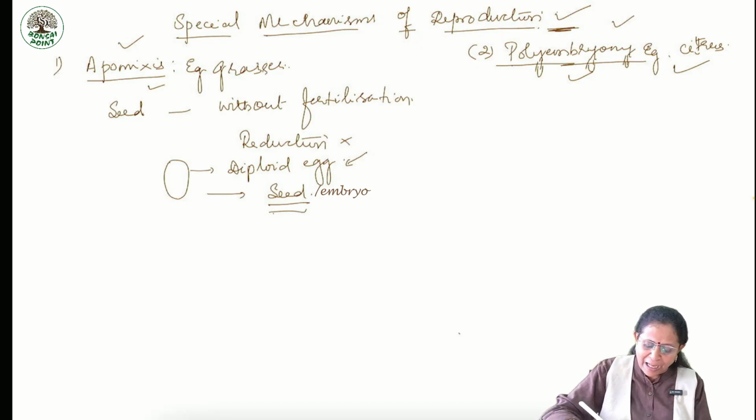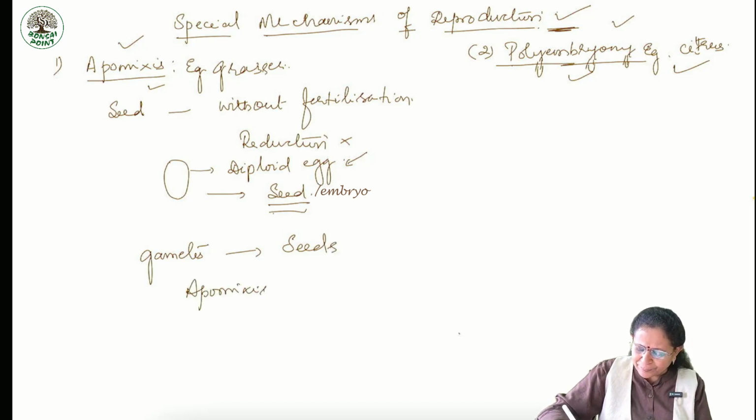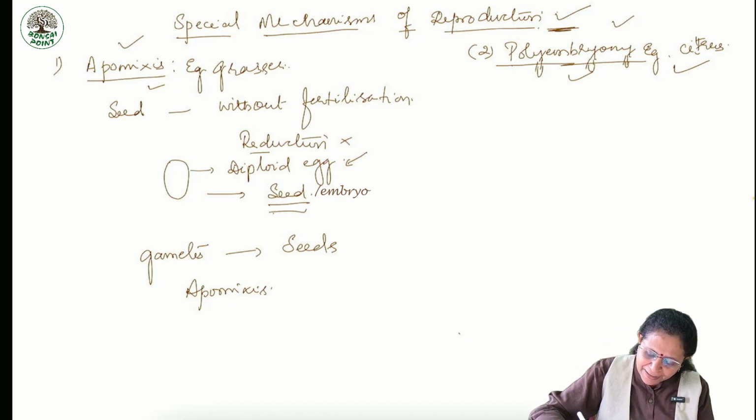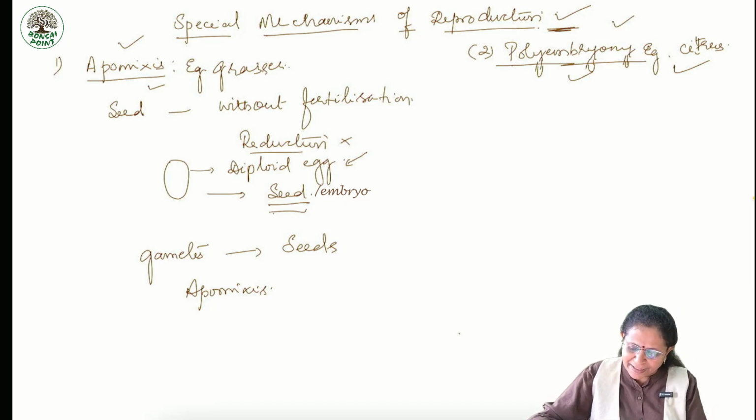See the meaning. Apo, without, gametes. Without gametes, we see the formation of seeds. Thereby we say apomixis. Formation of seed without the act of fertilization is said to be apomixis. The diploid egg is formed without reduction division and that will result in a seed.